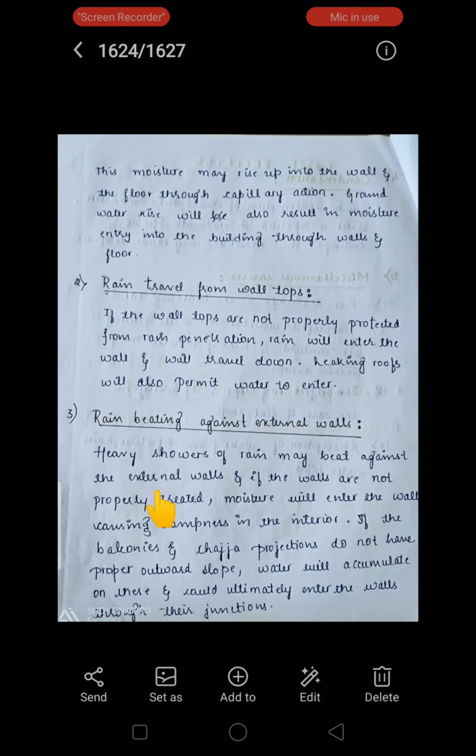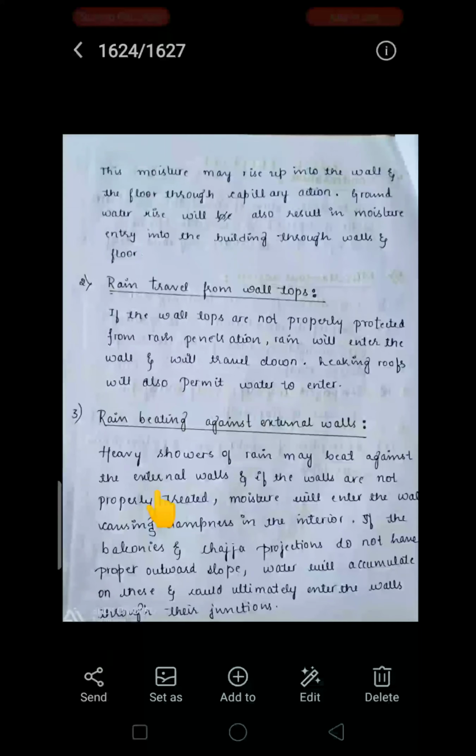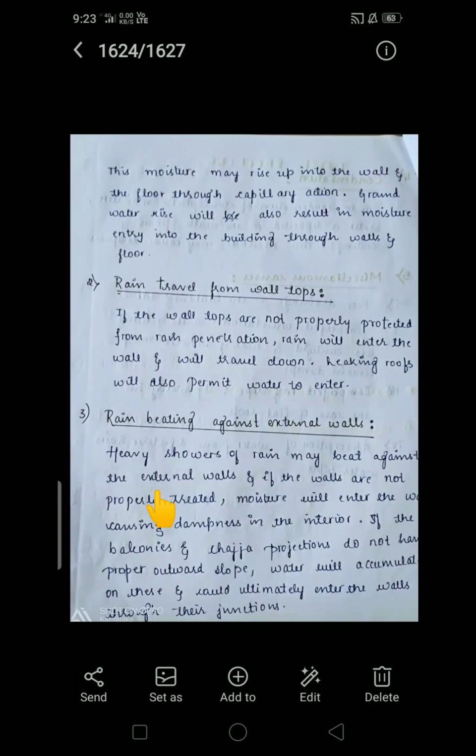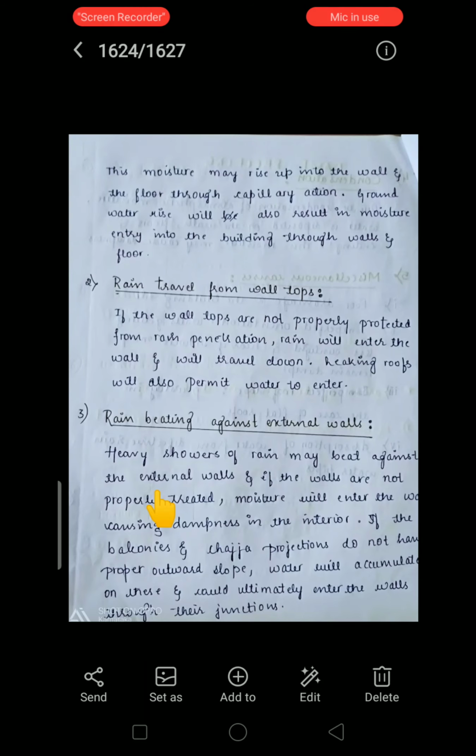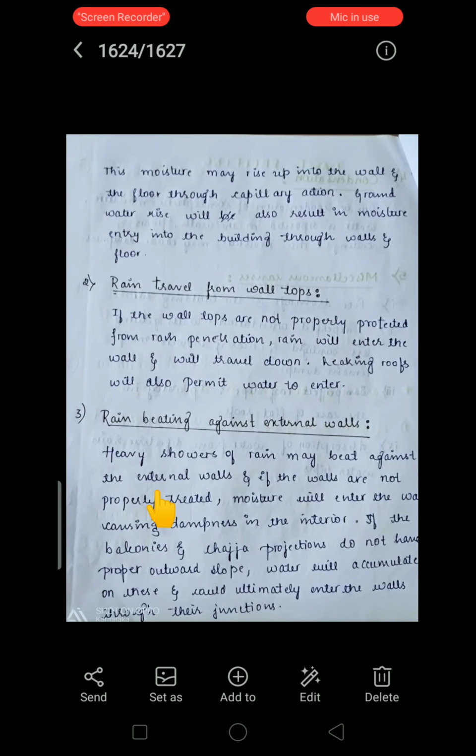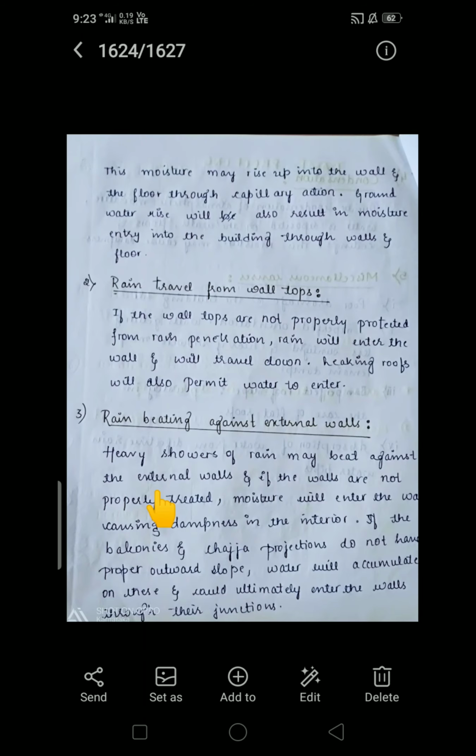Heavy showers of rain may beat against the external walls, and if the walls are not properly treated, moisture will enter the wall, causing dampness in the interior. If the rain is coming from a particular direction and our wall is projecting in that direction, whichever external wall is opposing that rain will cause dampness due to the beating of rainwater.